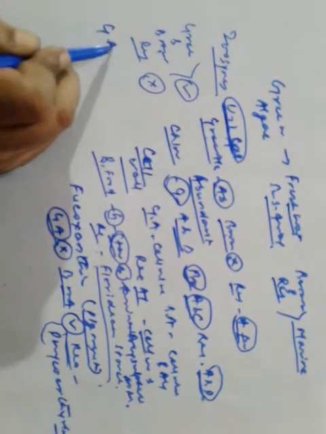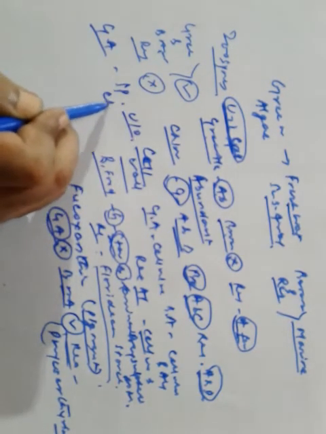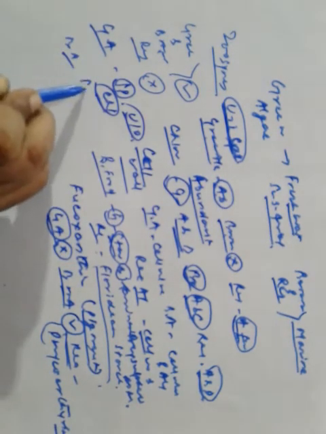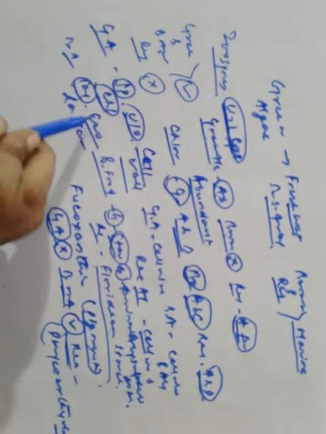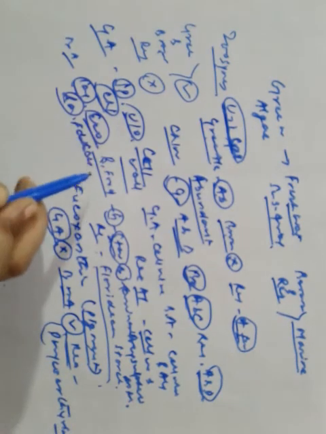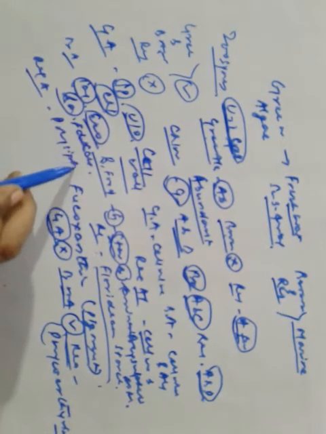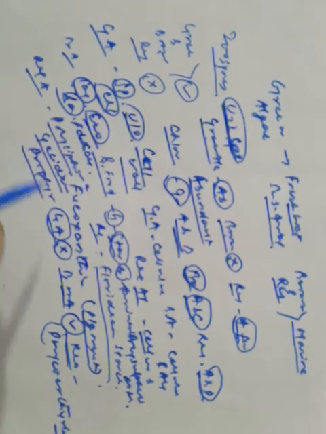Examples of green algae are Spirogyra, Ulothrix and Chlamydomonas. Examples of brown algae are Sargassum, Ectocarpus, Laminaria and Fucus. And examples of red algae are Polysiphonia, Gelidium and Porphyra. Let's make a figure.